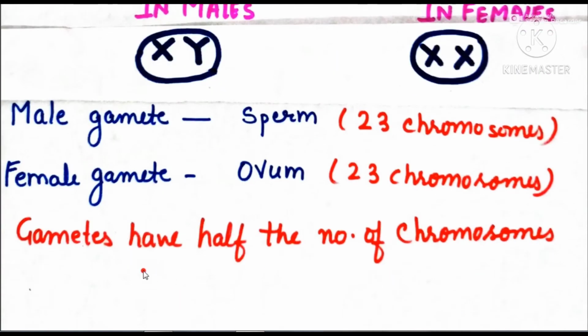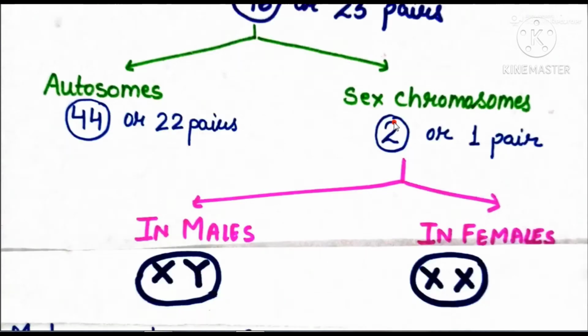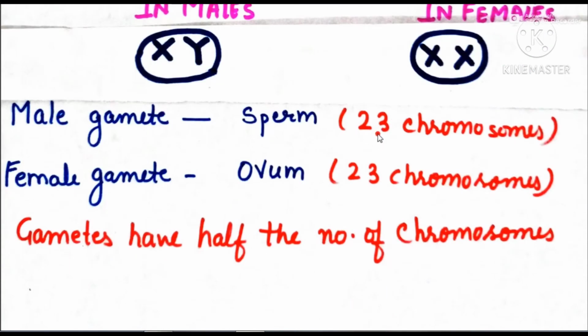So gametes have half the number of chromosomes. It is very important to understand that gametes, meaning sperm or ovum, contain only half the number of chromosomes. I told you that there are 46 chromosomes, but do not confuse, those 23 are not pairs. I have not written pairs here. These are only and only 23 chromosomes. So out of 46, only half the number of chromosomes will be present in a gamete.